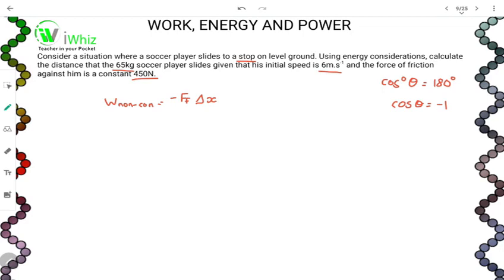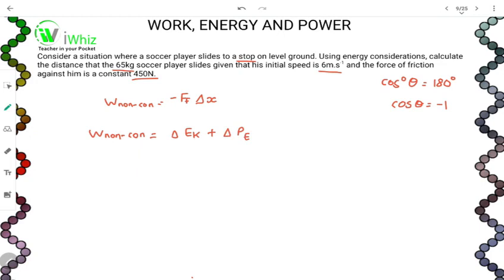Knowing what we have, after reducing the example, the next step would be to calculate the distance using the conservation of energy. How can we do that? We know that the conservation of energy, which is the work for the non-conservative force, equals the change in kinetic energy plus the change in potential energy.